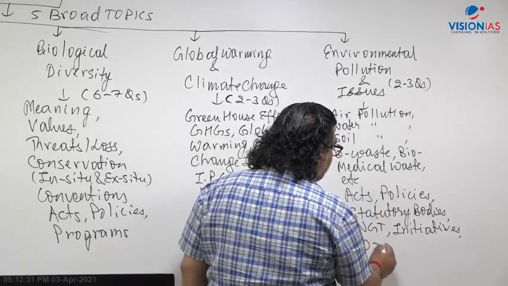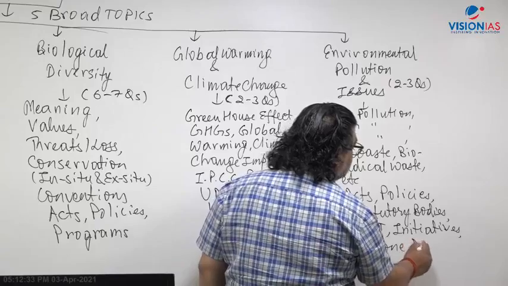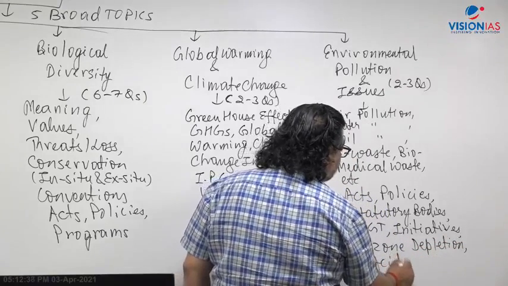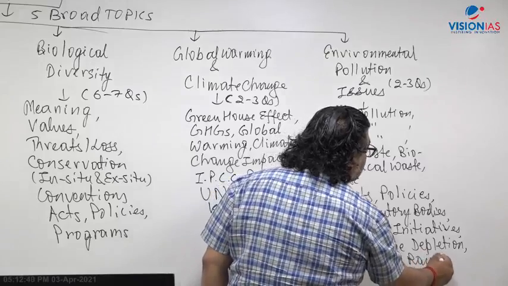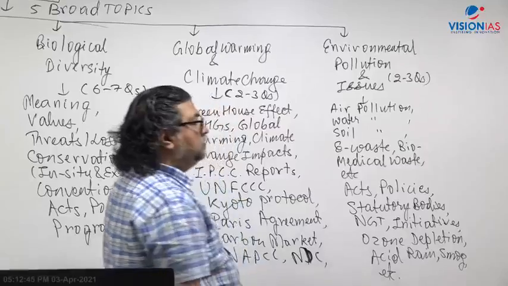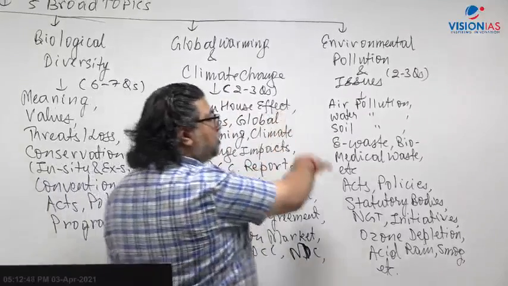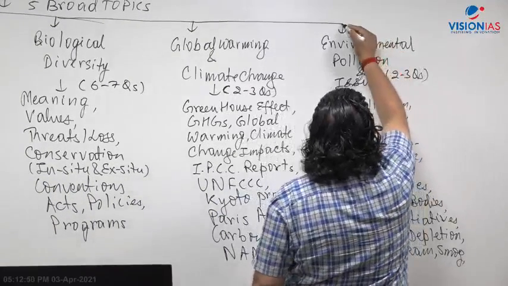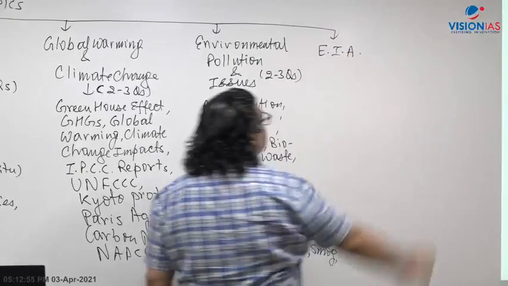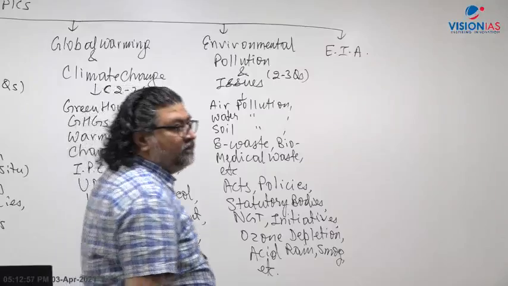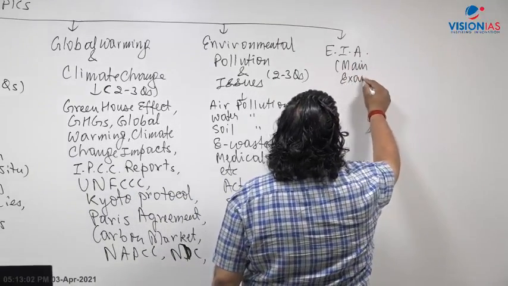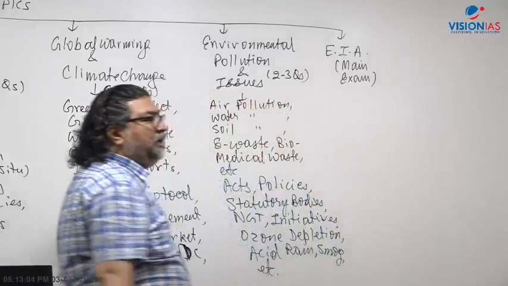Then ozone layer, stratospheric ozone depletion, acid rain, acidification, smog, desertification. It can be anywhere. Based on these topics, questions can be asked. And then comes the main exam topic. You have EIA, Environmental Impact Assessment, right? EIA is the main exam topic. In the GS3 paper you have that.